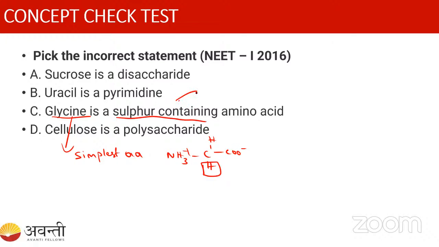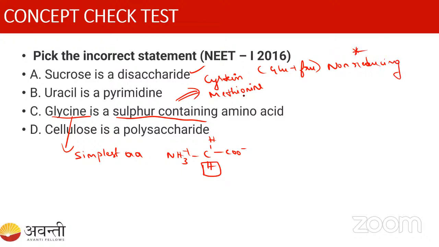When it comes to sulfur containing amino acids, can you recall cysteine and methionine, right? Yes. So these are the sulfur containing amino acids. When it comes to sucrose, it is a disaccharide. Sucrose is made up of glucose and fructose, right? It is a non-reducing sugar, which you also have to remember. Uracil is a pyrimidine.